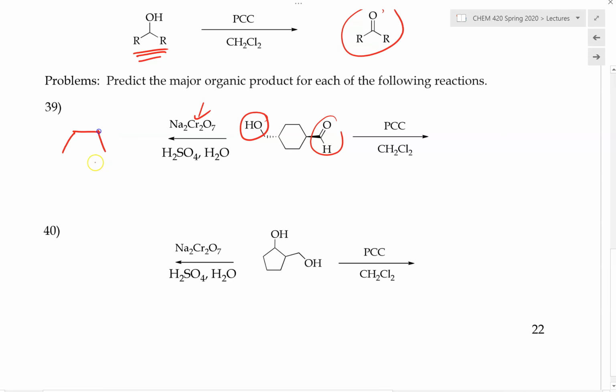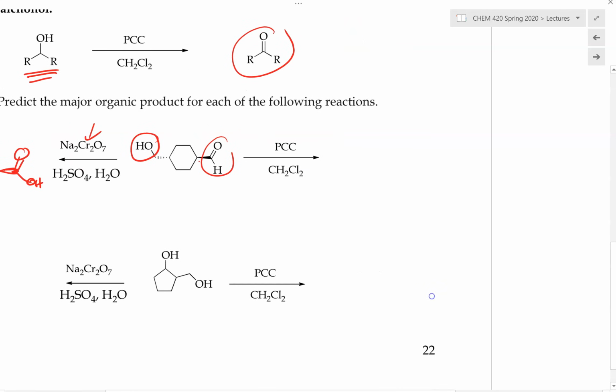So the product would be the following. The aldehyde will be oxidized into the carboxylic acid. Please note that it does not do anything to the stereochemistry of this carbon, and same thing with the other carbon. As for the alcohol carbon, this would now be oxidized into the carboxylic acid as well. So both the primary alcohol and the aldehyde will be oxidized into carboxylic acids.